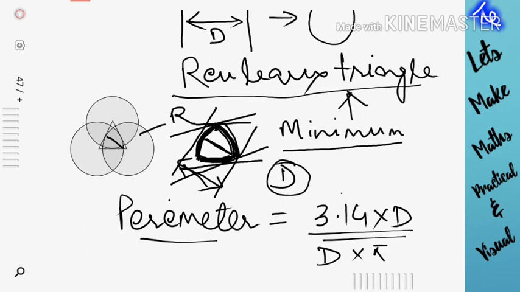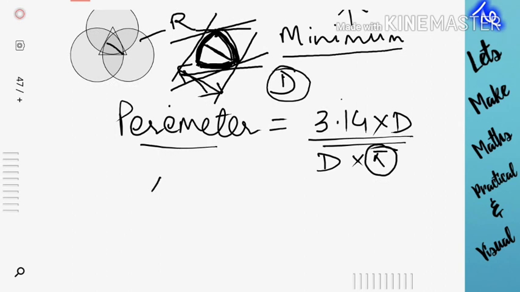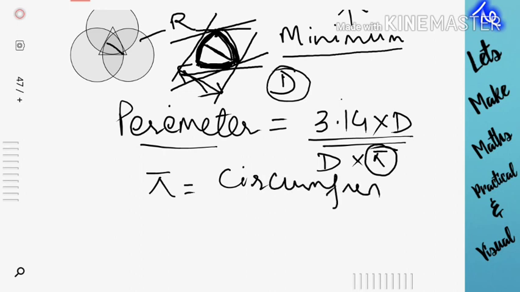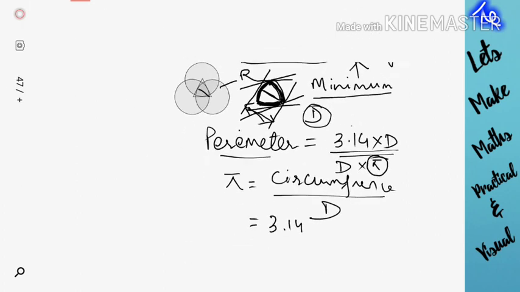So the natural value of pi comes as circumference divided by D, and that's why pi is 3.14. The value 3.14 is more natural than 6.28.